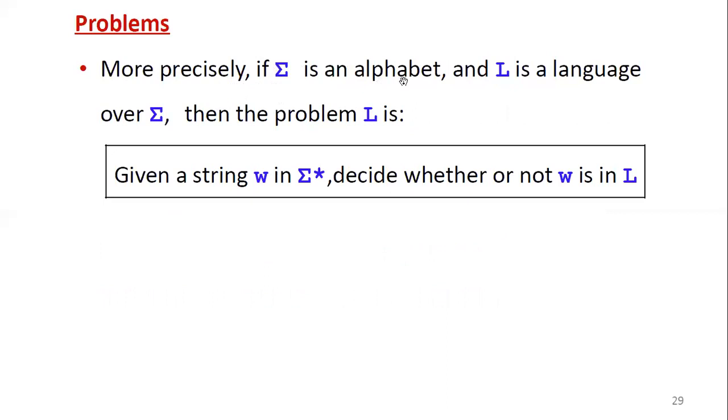If sigma is an alphabet and L is a language over sigma, then the problem L is: given a string W in sigma closure, decide whether or not W is in L. Here a string W is given, taken from the sigma closure set of strings, then we decide whether or not W is in the given language L. That decidability, whether it belongs to L or not, is called the problem.